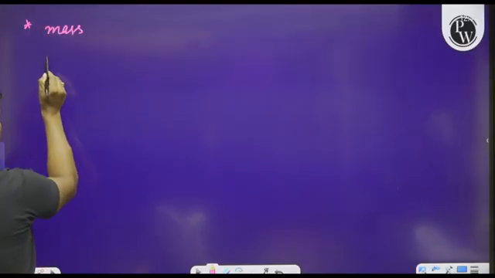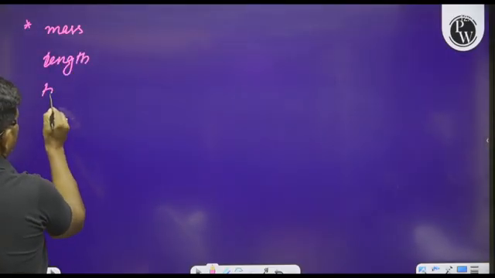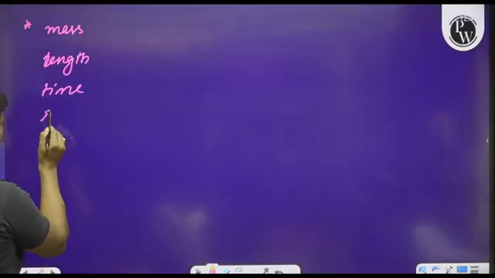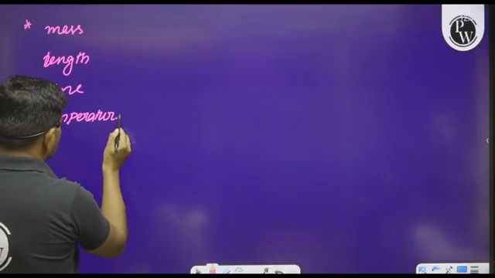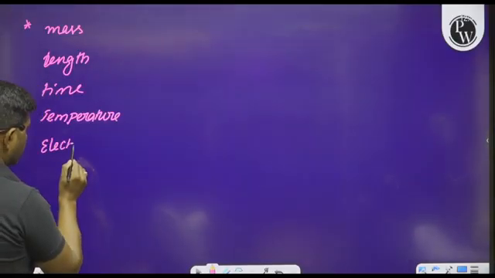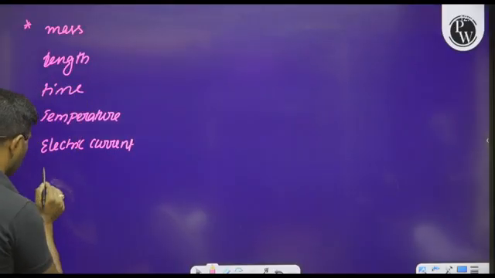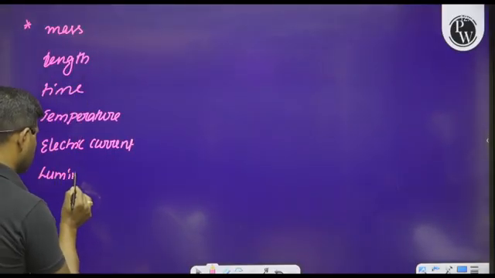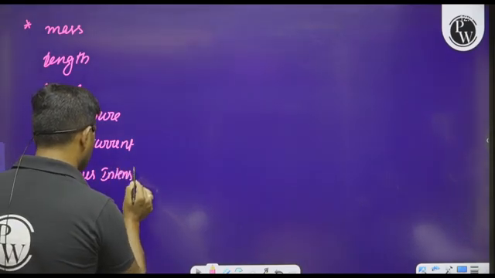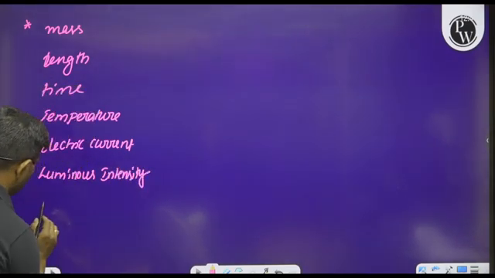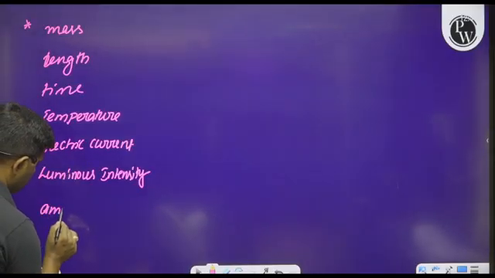That is mass, length, time, temperature, electric current, luminous intensity, and finally amount of substance.